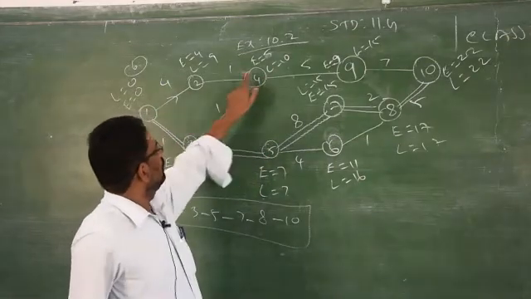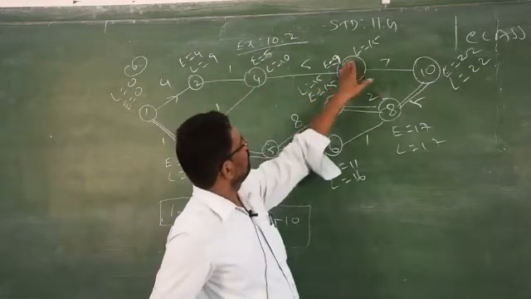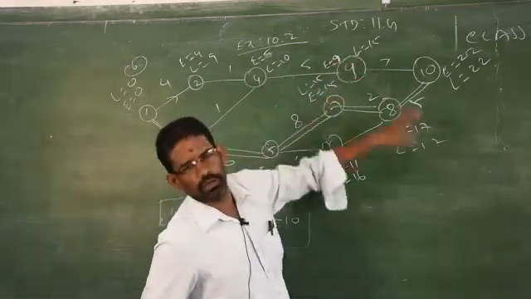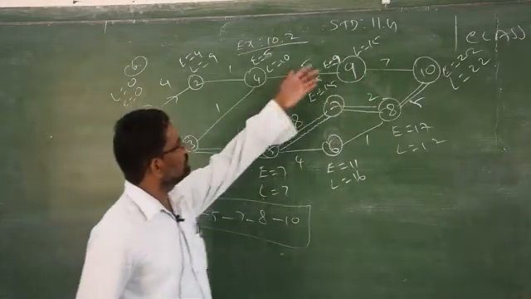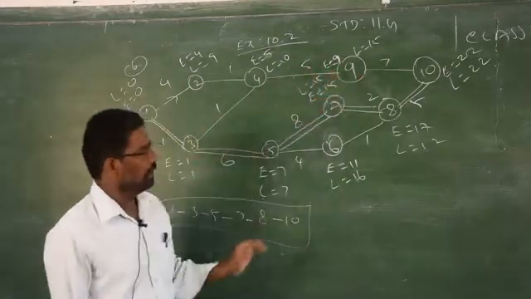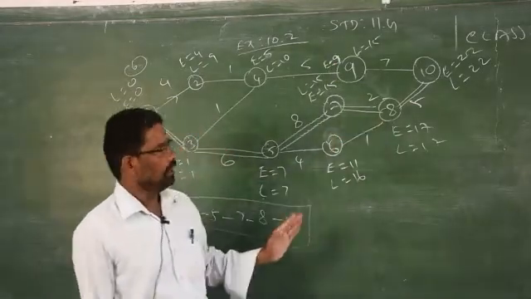So don't straight away subtract. Don't come to this path. There are no values getting 0 for E and L. The difference of E and L is not getting 0. Therefore, don't go to that side. So you should know how to find out L from the backwards.